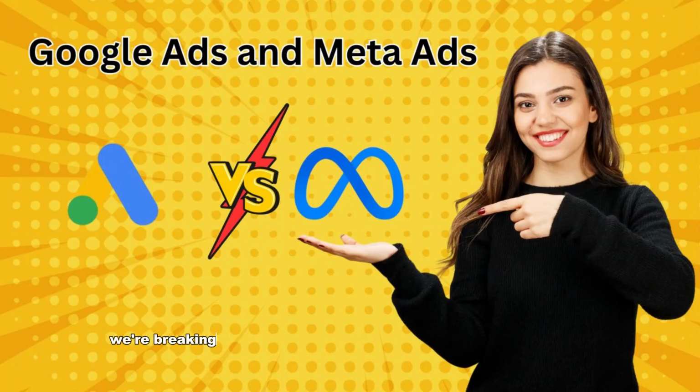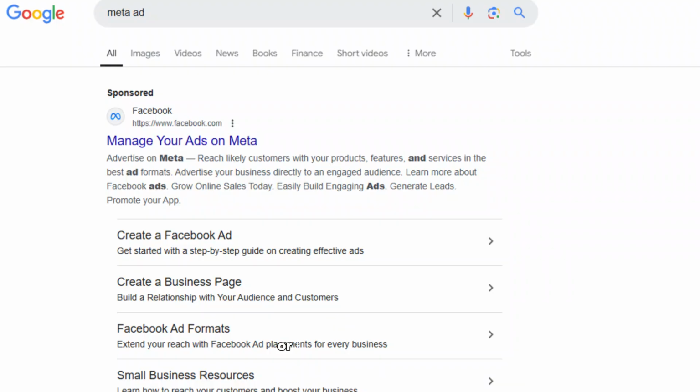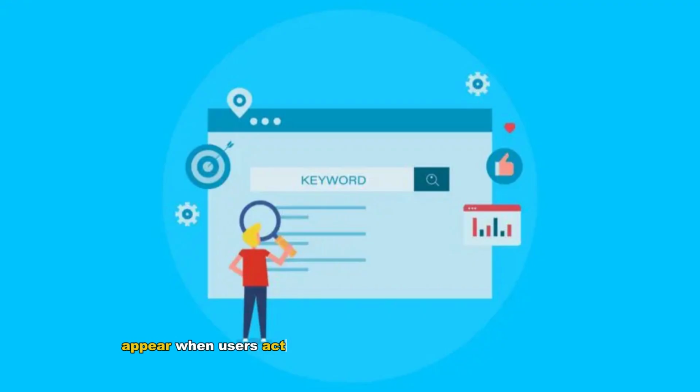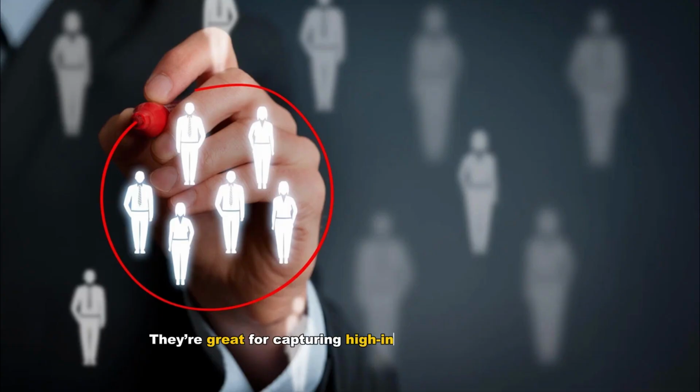Today, we're breaking down the difference between Google Ads and Meta Ads. Google Ads, or search ads, appear when users actively search for specific keywords. They're great for capturing high-intent customers looking for a solution right now.